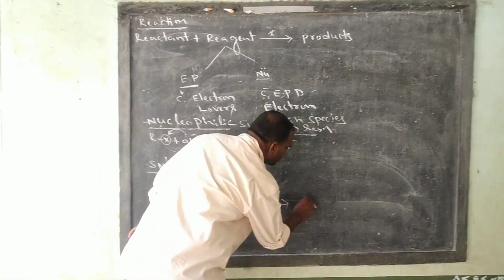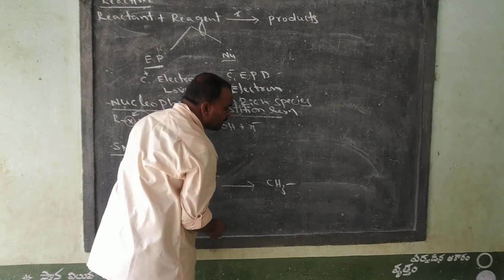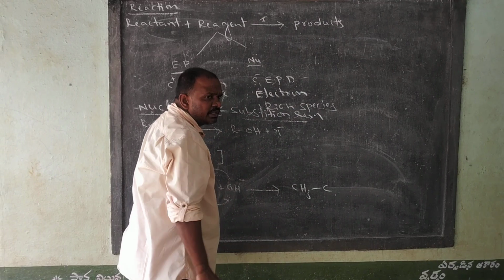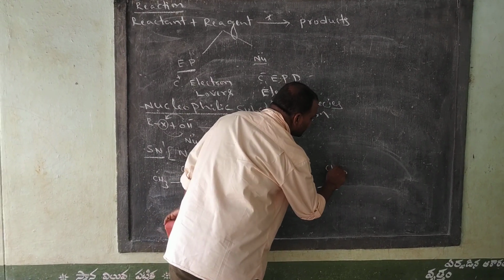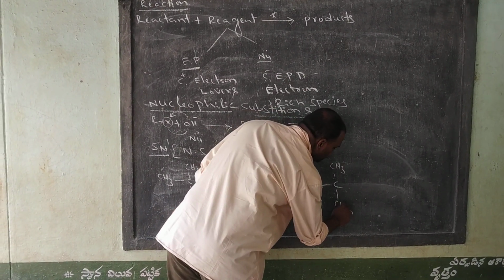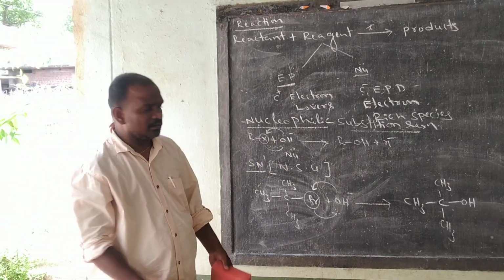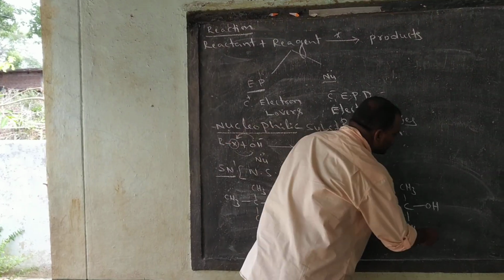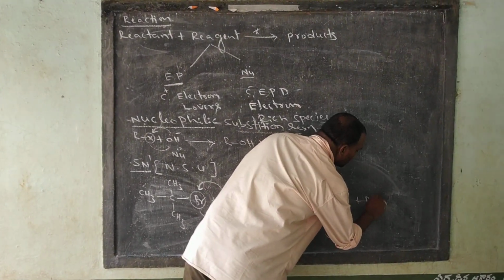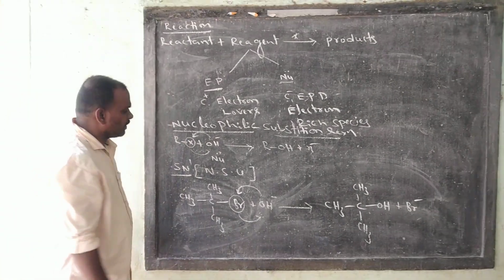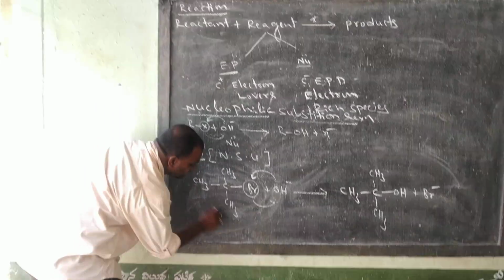Okay, I written the reaction. Tell me students, what product may form here? CH3, C, CH3, CH3, OH group is obtained in the place of Br. Now this Br is removed as Br minus. What is the name of this reactant?